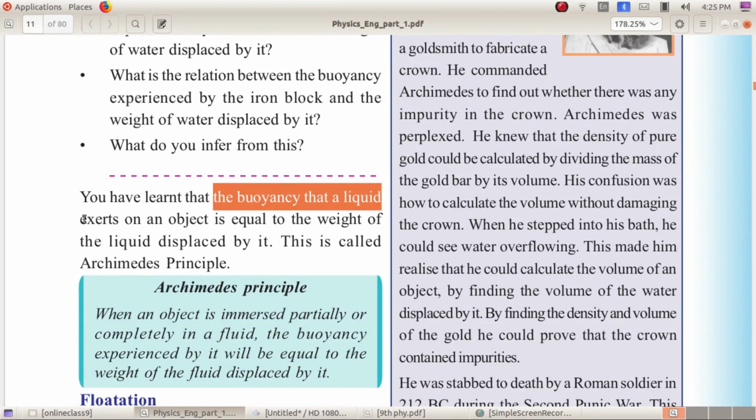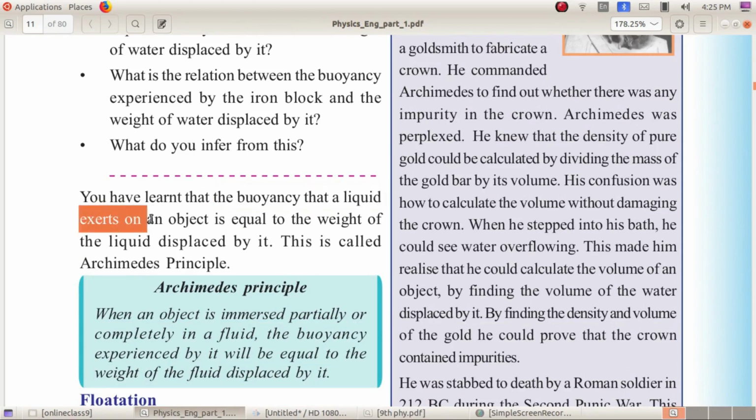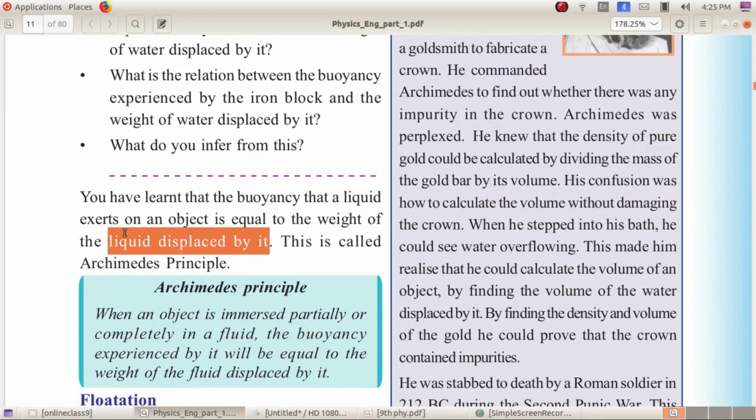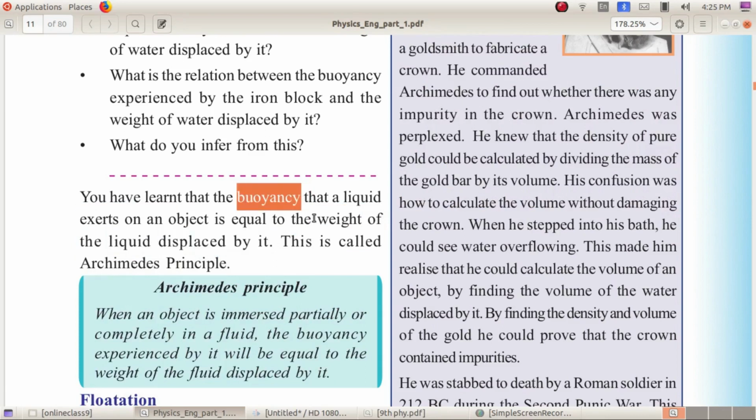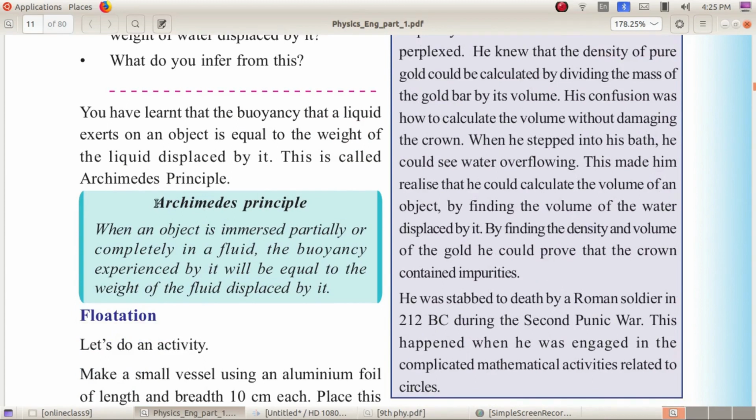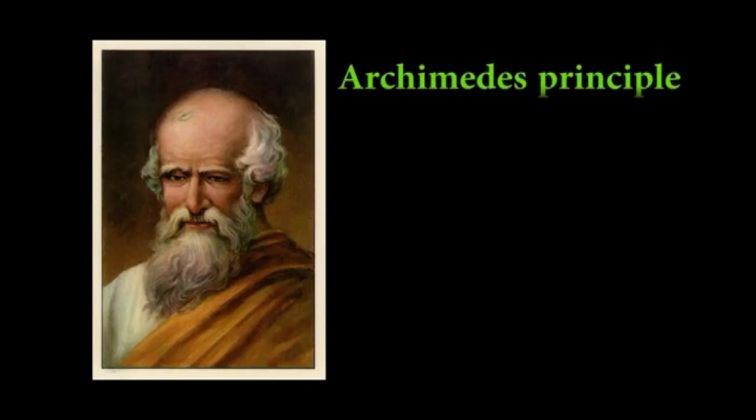Buoyancy is the force exerted by the liquid. Therefore, the buoyancy will be equal to the weight of the liquid displaced by it. Buoyancy is equal to the weight. Weight of what? Weight of the liquid displaced by it. This principle is called Archimedes Principle.